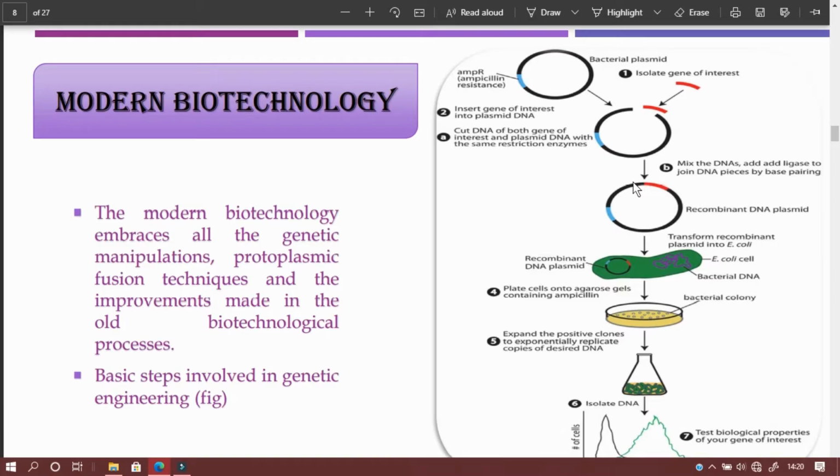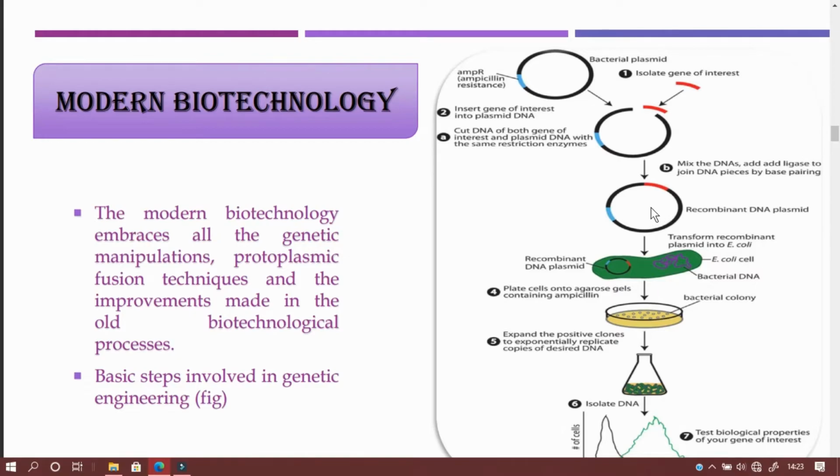Now we have a complete circular plasmid, called recombinant DNA plasmid, with the gene of interest. The red color indicates the gene of interest. Then this plasmid must be inserted into the host. This carrier plasmid is called the vector. After combining, this recombinant DNA must be inserted into the host cell, which is usually E. coli, and this helps in the multiplication and replication of this circular DNA and produces more copies of this recombinant DNA plasmid.